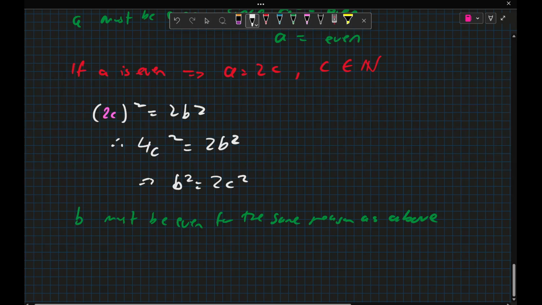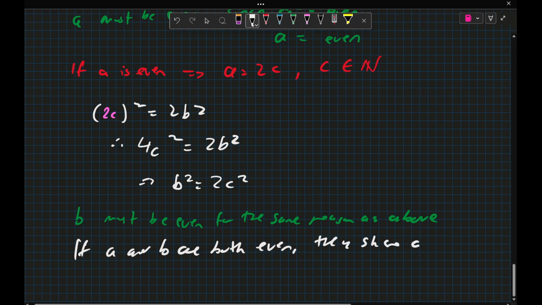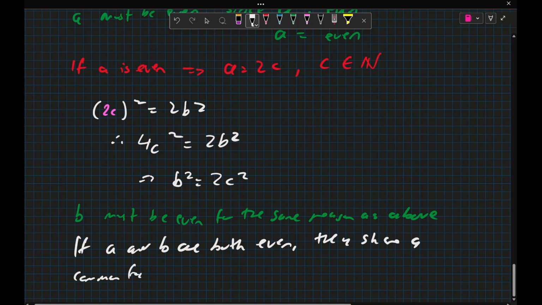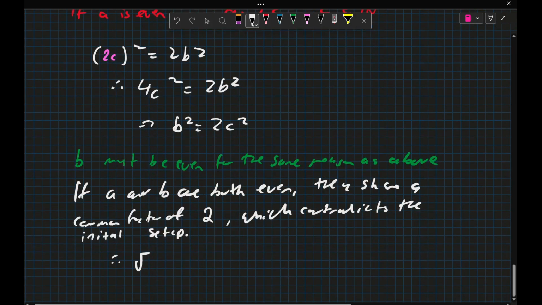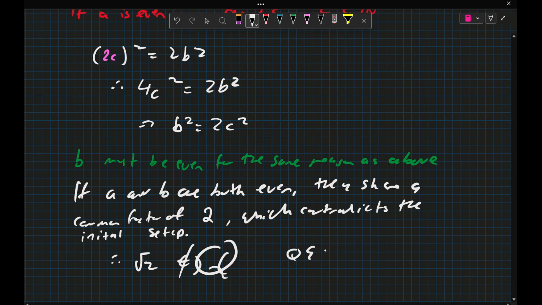Therefore, if a is even and b is even, so if a and b are both even, they share a common factor of 2, which contradicts the initial setup. Therefore, root 2 is not rational. That's a poorly drawn "not rational". We'll try that again. Is not rational. QED, and the proof is over.